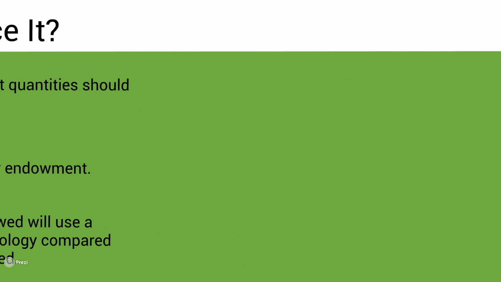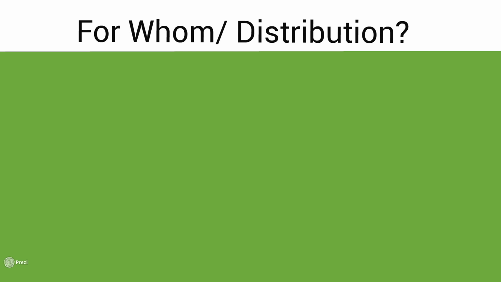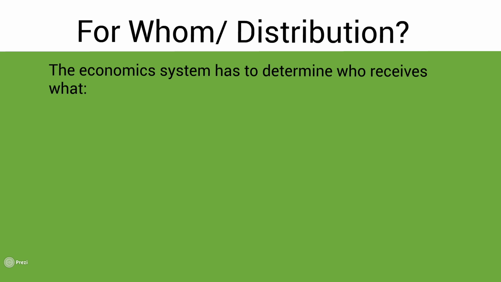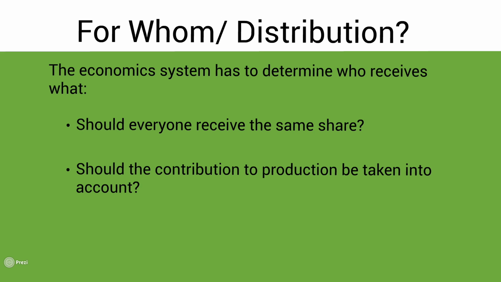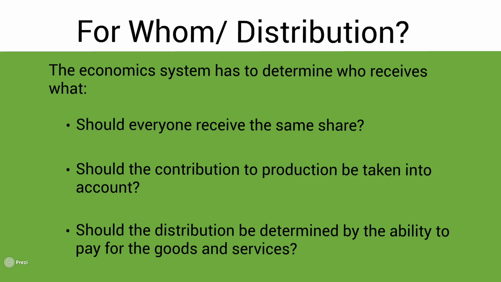The final part of the economic problem looks at for whom the goods are produced, or how to distribute these goods and services that have been produced. The economic system has to determine who receives what. Should everyone receive the same share? Should the contribution to production be taken into account, and those that have contributed more receive more goods and services? Or should the distribution be determined by the ability to pay for the goods or services, i.e. those individuals who have more money consume a greater quantity of goods and services?